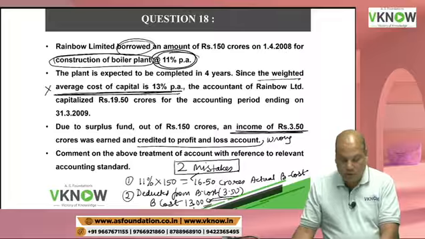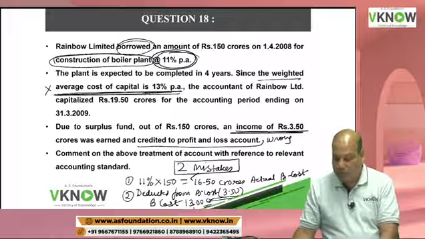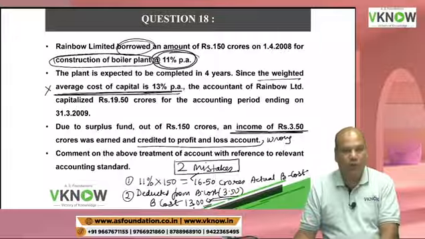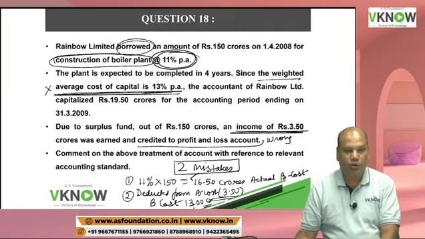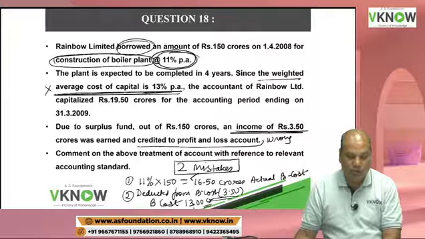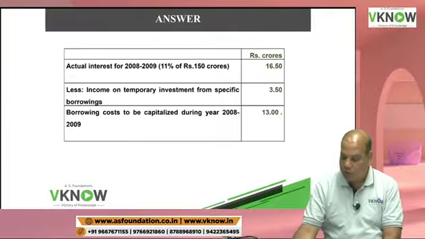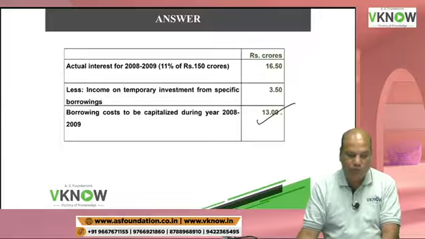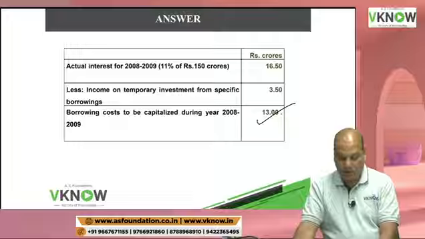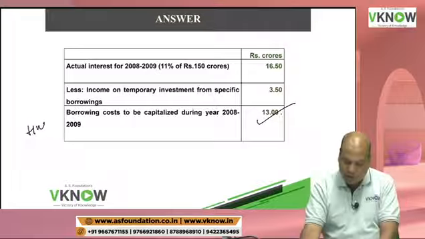Okay. So in the exam, you have to say the company has made two mistakes. Company should use actual borrowing cost, that is 16.5 crore. Company should deduct the income from temporary investment from the borrowing cost, and net borrowing cost should be capitalized because this is a specific borrowing. So the answer is, as most of you have correctly answered, 13 crore rupees will be capitalized. Okay. So this question, you read the answer as homework.